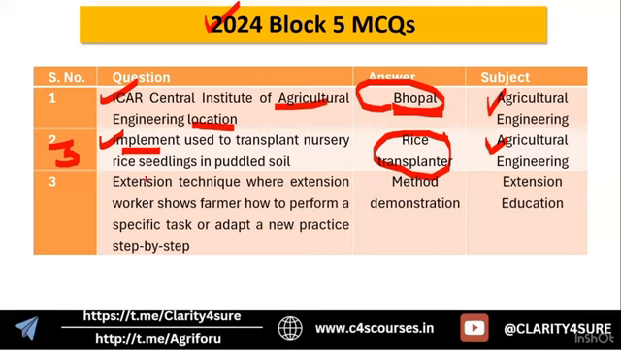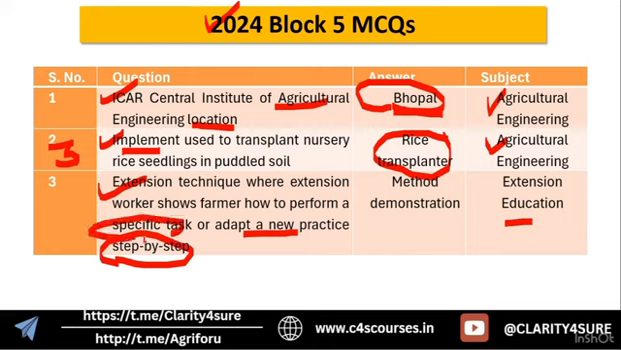Okay, next question is from agriculture extension. The extension technique where an extension worker shows farmers how to perform a specific task or adopt a new practice step by step. New task, specific task and step by step are the keywords for method demonstration. We have different teaching methods in extension: group contact methods, individual contact methods, mass methods, and method demonstration and result demonstration are from those. So they are important, just go and cover those.